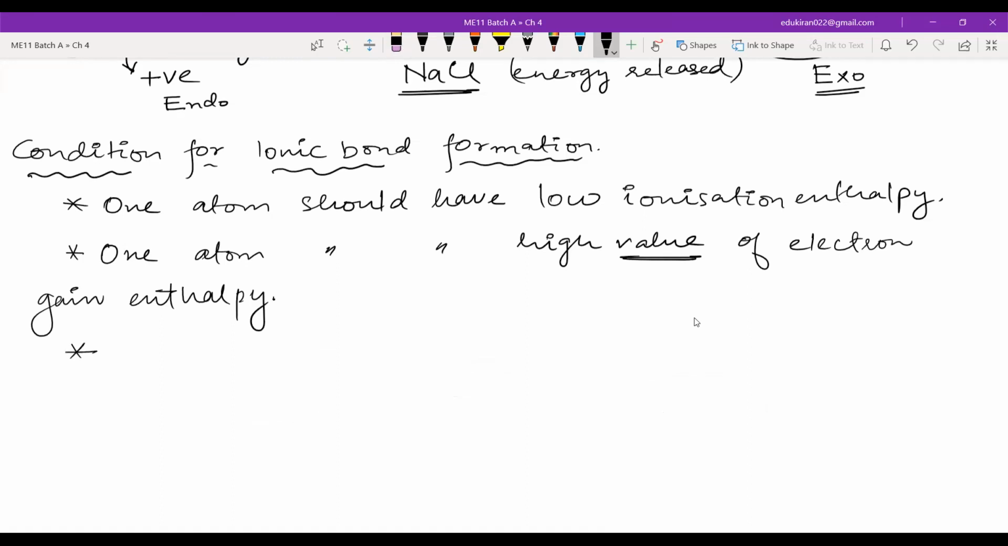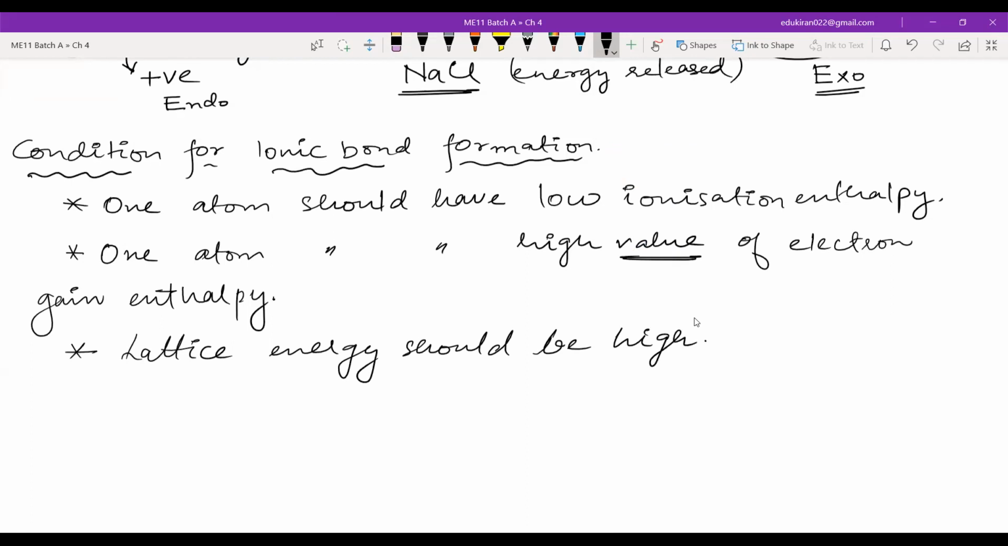The next point is that the minus 10 that you saw here, that was the net, and that is known as lattice energy. What is lattice energy? Lattice energy is released when two atoms form an ionic bond. That means lattice energy is the net energy, and it should be high.